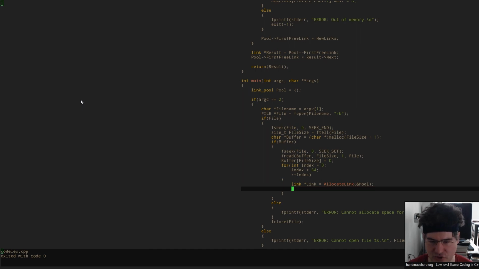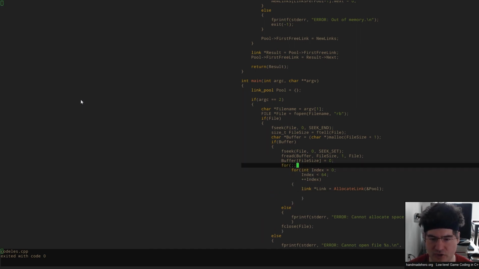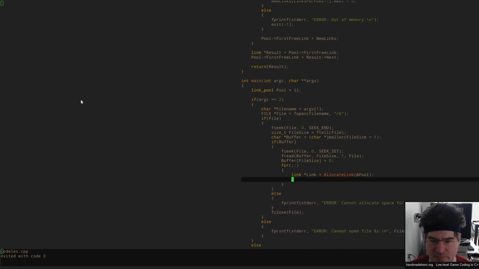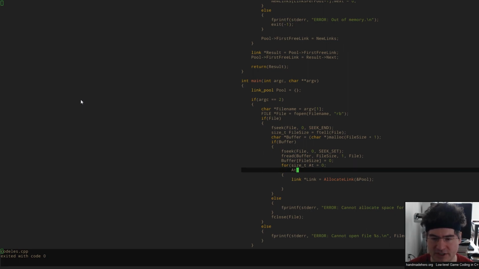What I want to do now is start running through that file. So instead of index 0 to 64, I just want to do a for i loop that will run until we hit the end of the file. So we're going right to the end of the buffer here. We're going to keep going, keep going, keep going. So let's go ahead and start our size_t. Let's figure out where we're at. We're going to be at 0 for now, and we're going to keep going until our at runs right up against that file size, okay?